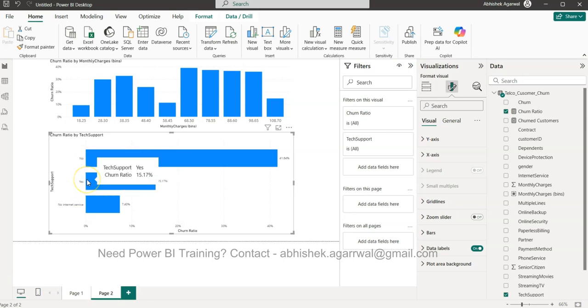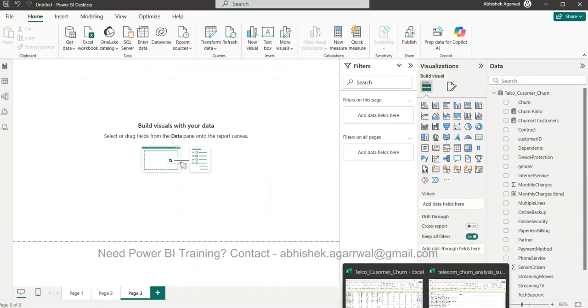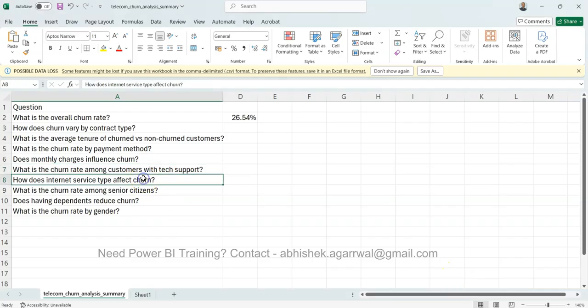So that is something which we can analyze from this data, and the company will have to do the work to further analyze this particular piece, because with this we got a high level understanding that something is really wrong over here for those customers who are not using the tech support. But what needs to be done over here is part of the strategy, right? But we have got the answer that yes, churn rate is influenced by or high for those customers who are not using tech support. Now I'll create one more page and go to this file and see the next question.